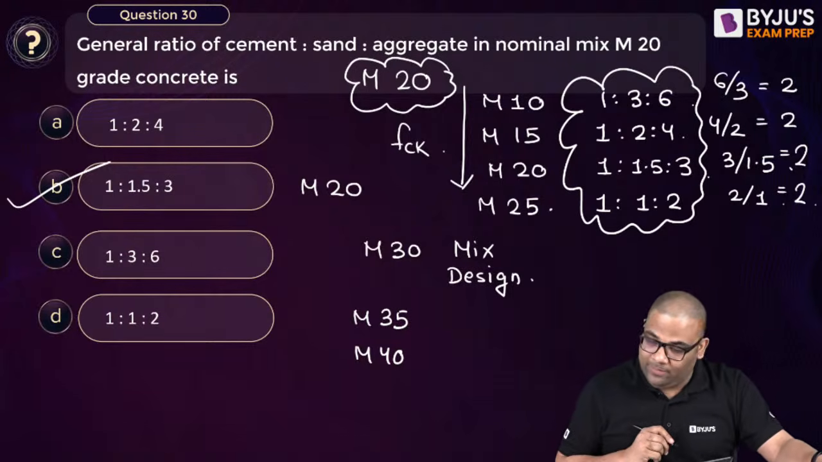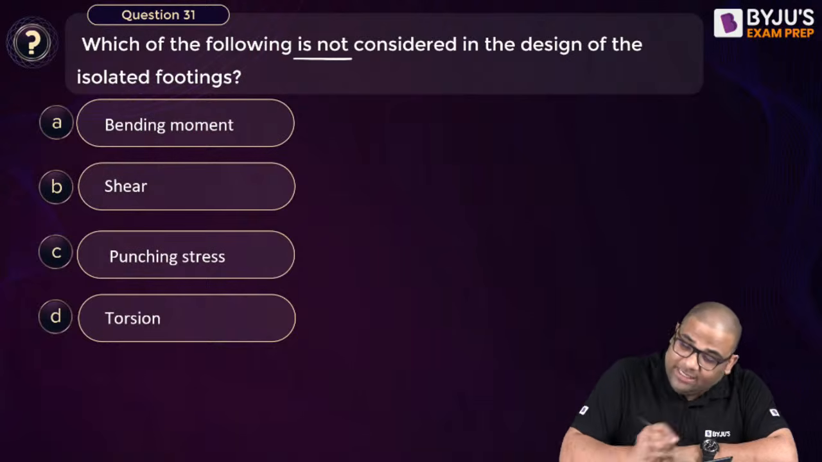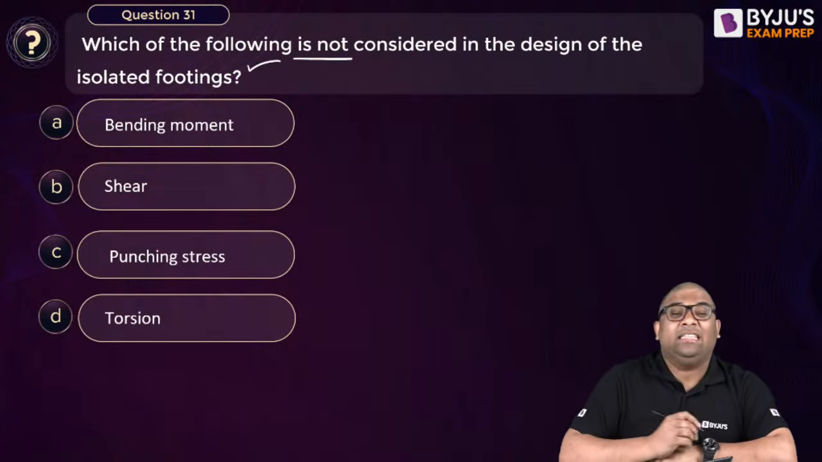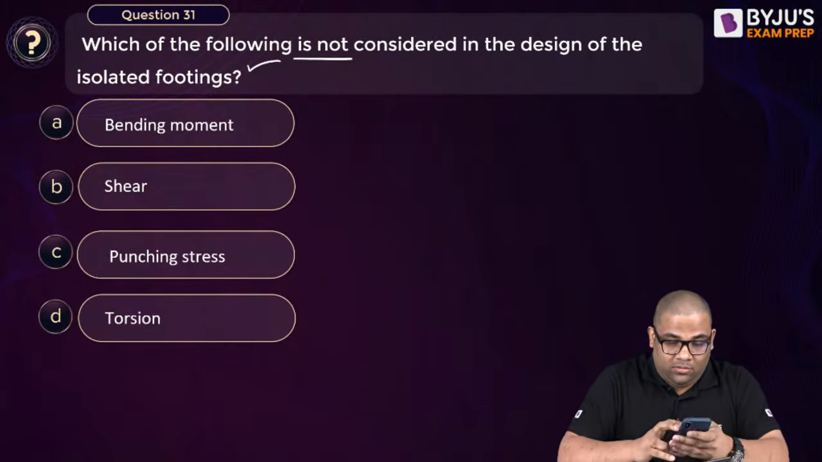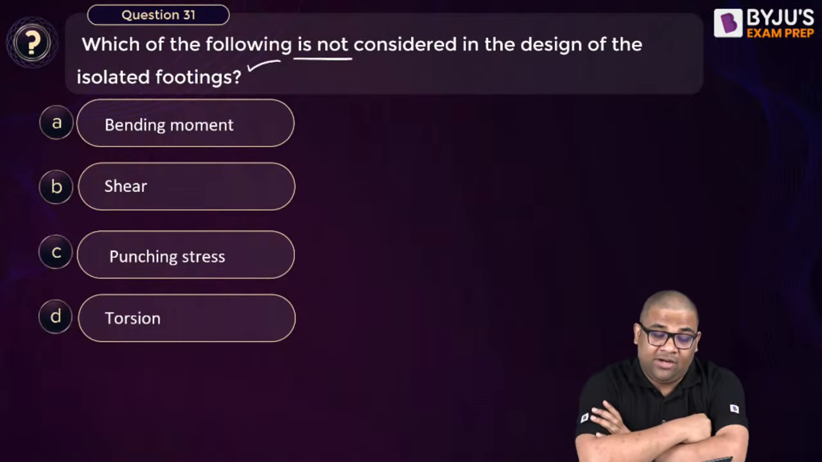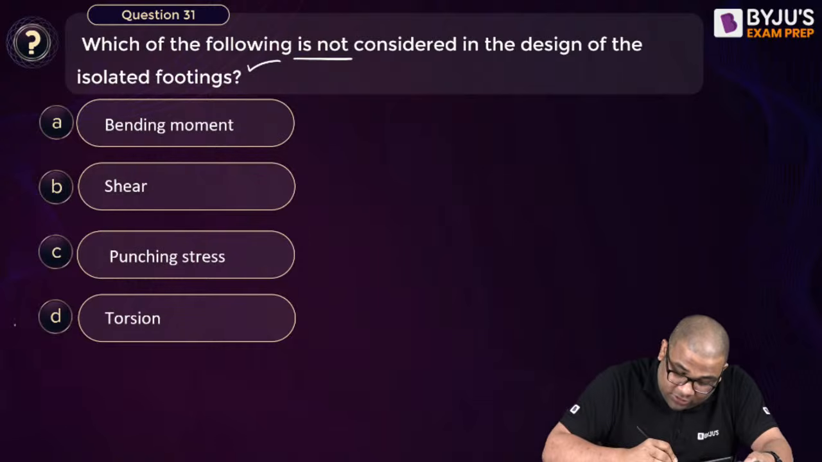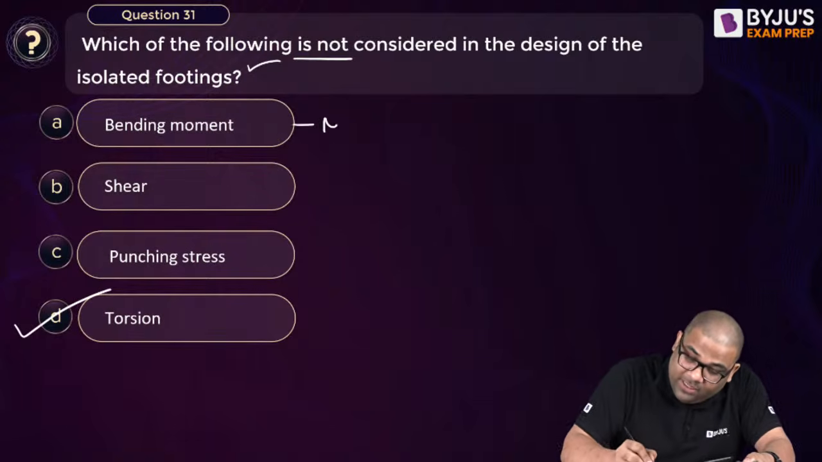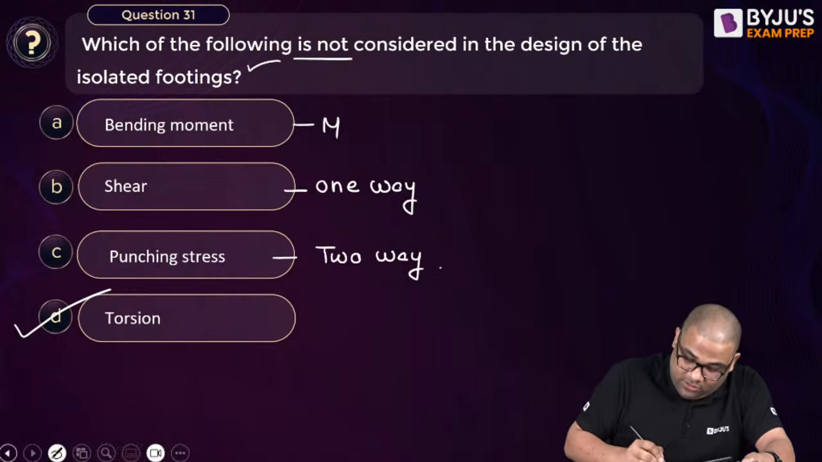So question number 30 is over. Question number 31: Which of the following is not considered in the design of isolated footing? Torsion is not considered. We have bending moment, one-way shear, and punching stress, which is two-way shear. All these we consider, but we don't consider torsion. So this is from RCC.